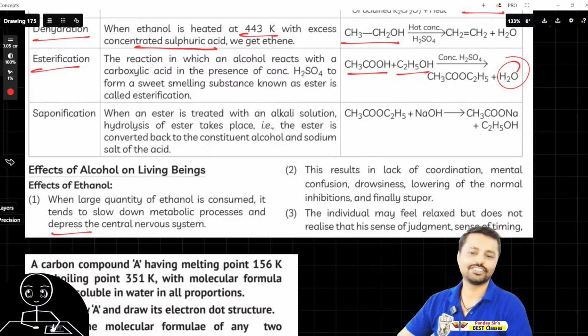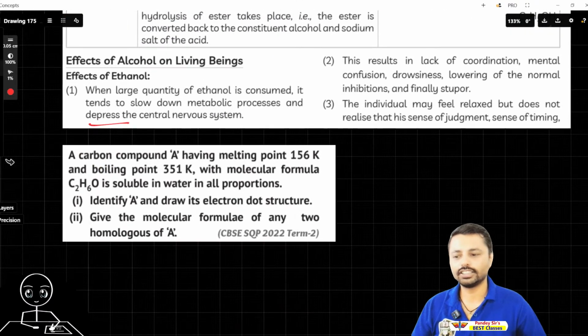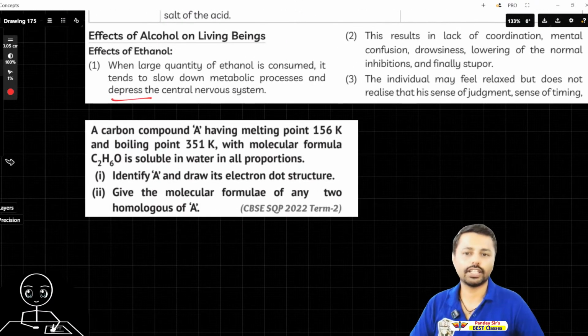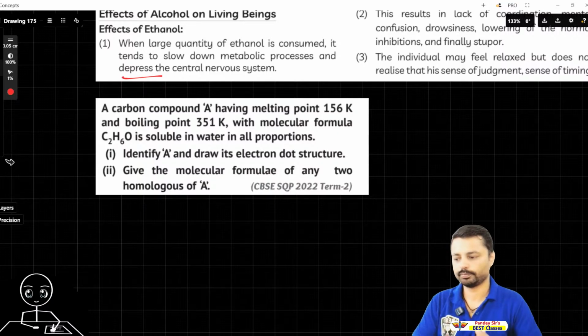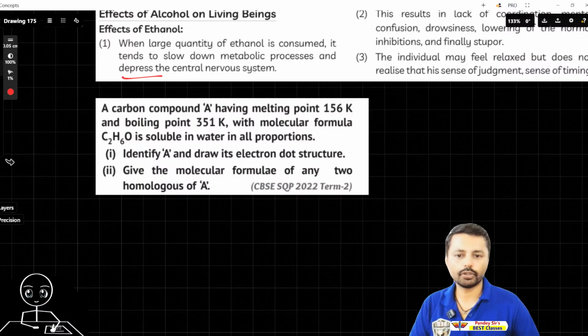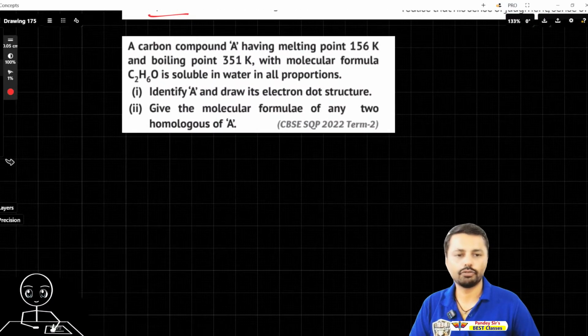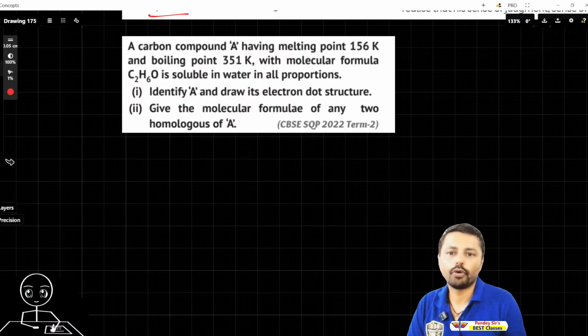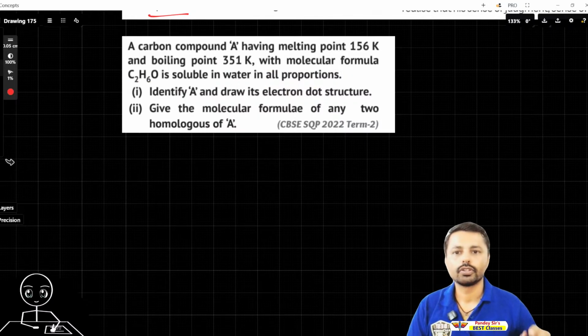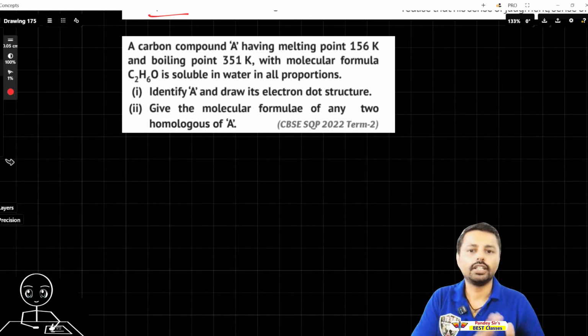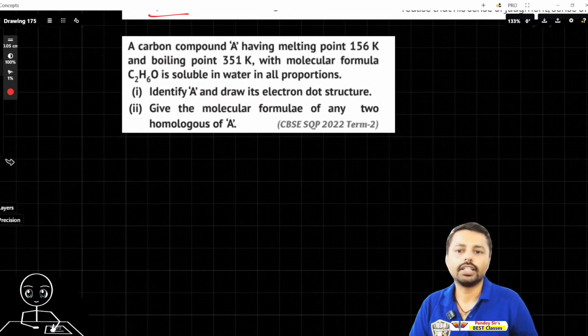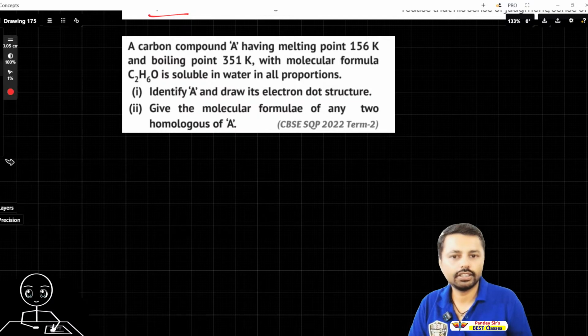Okay, so that one. Now let's see the next question and let's see who can answer it. A carbon compound A having melting point 156 Kelvin and boiling point 351 Kelvin with molecular formula C2H5O6 is soluble in water in all proportion. Identify A.